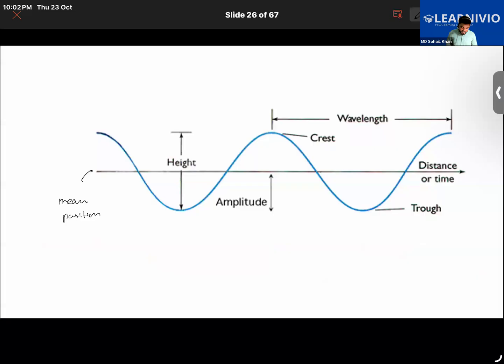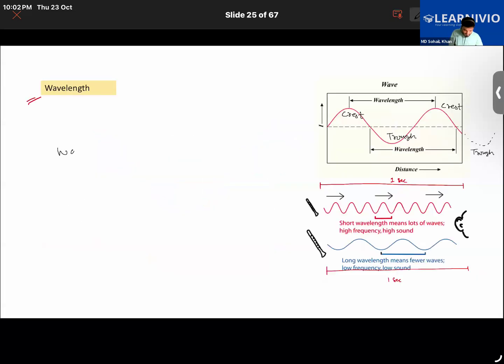Once more, I will ask you a question related to wavelength. If the wavelength increases, what happens to the frequency? It decreases. Very good. Then is the opposite also true? If the wavelength decreases in size, here you have a shorter wavelength, does the frequency increase? Exactly, it increases. You can clearly see more waves are produced here, so more frequency.